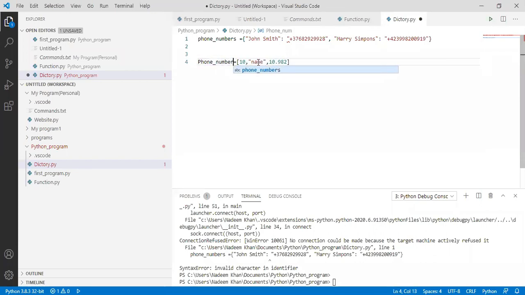But here what I want is to store a name, plus I want to store the contact number of that same name, and I want to do it for, let's suppose, 10 people. So here I want to store the contact name and contact number of 10 different people. So how can I do that? For now I won't type contact details of 10 people, but I will use 3.